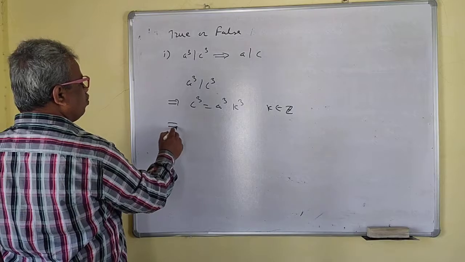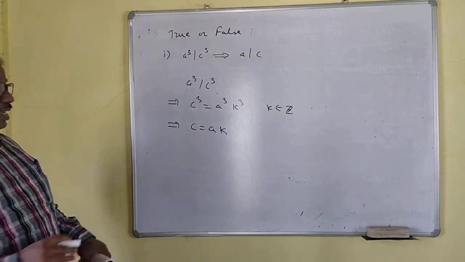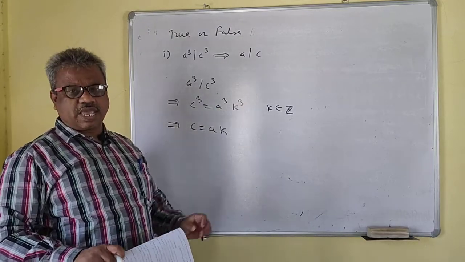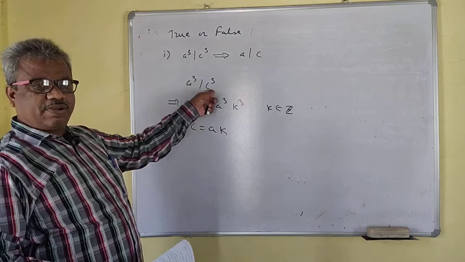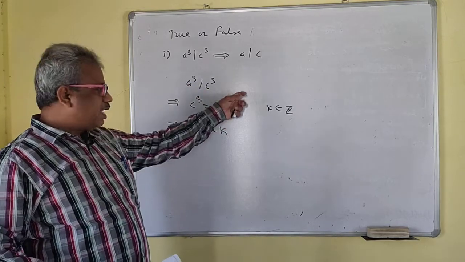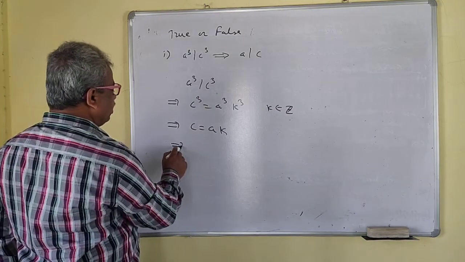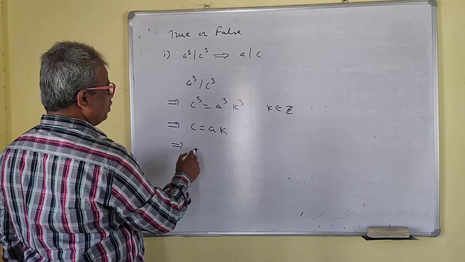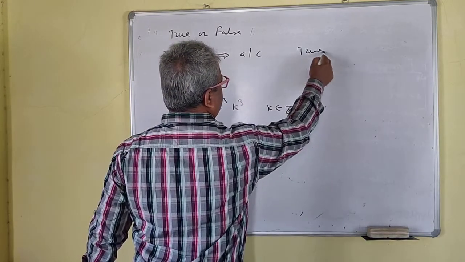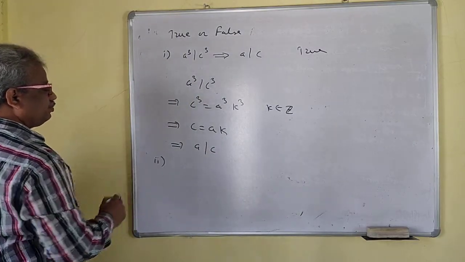I can take the cube root on both sides. I have taken this as K cube because A cube divides C cube, which means C cube is an integral multiple of A cube. So I can take this K cube, no problem. What does this imply? A divides C. So this is true.